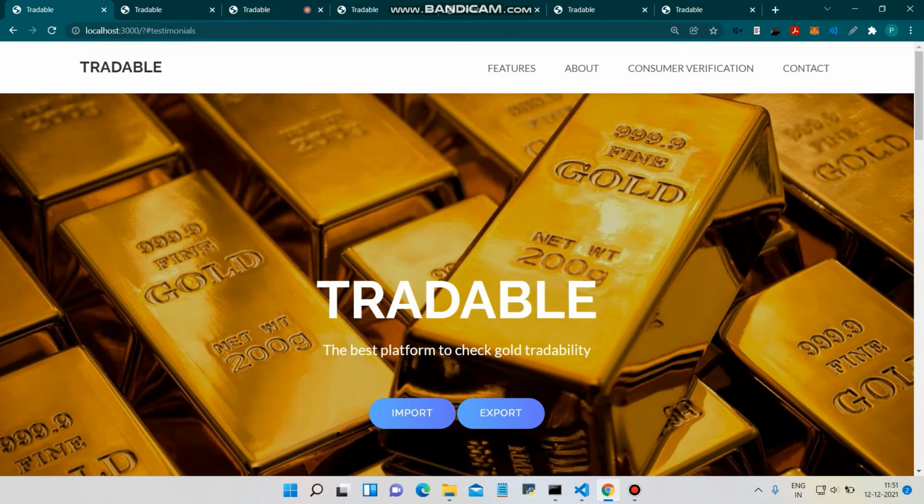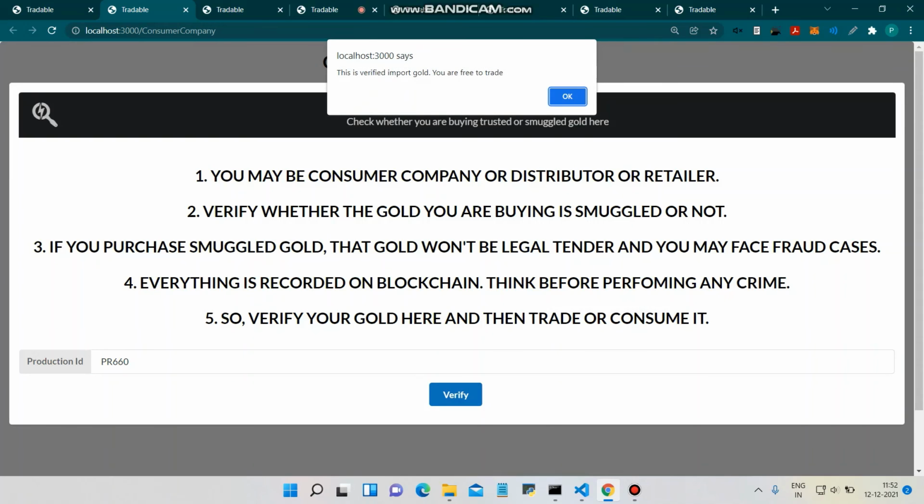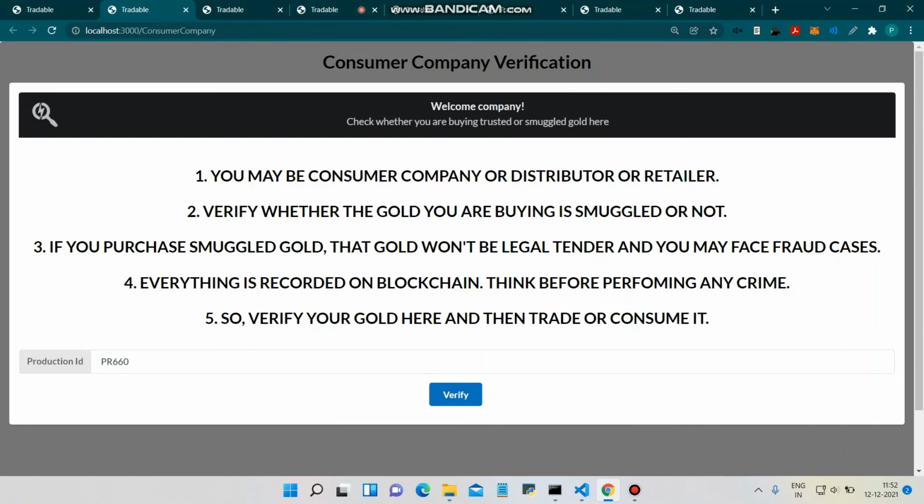Now we will again move on to the consumer verification side. So now the gold has been imported. Now we will move to the consumer company and check whether the particular production ID of the gold is valid or not, and whether this gold is tradable or not. So I add the production ID, and let's click on verify. As you can see, this is verified imported gold. You are free to trade. Now this gold has gone through various forms of verification, by QR code and then all these details, and now you are free to trade. Before that it was unverified gold. Now this is verified gold. So this is the last part of the consumer verification.